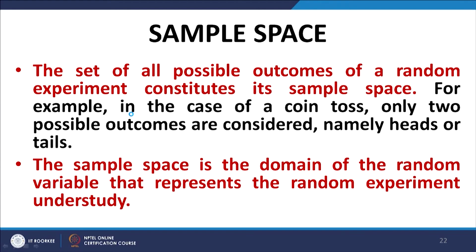So, talking about probability, the most important thing is the sample space. The sample space constitutes the space of all possible outcomes of a random experiment. A random experiment is an experiment whose outcome is not predictable with certainty, as a result of which the various possible outcomes can be enumerated, and that constitutes the sample space.